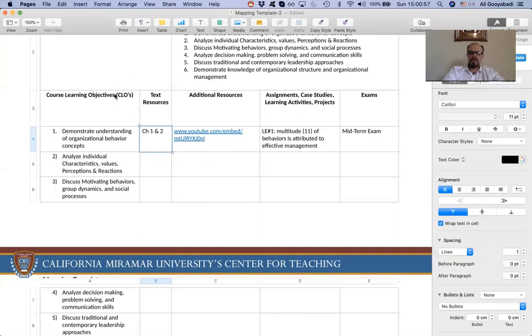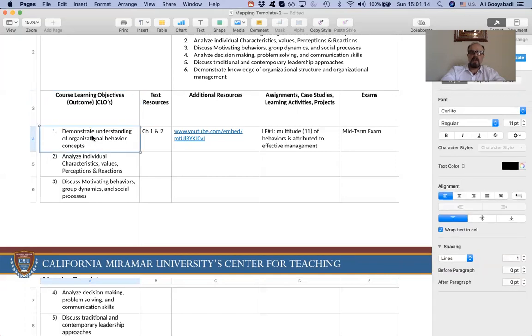Now you might say, why is it objective? Why is it not outcome? We could change it. In reality, both are the same. So here, let me just say outcome, just to stand clear. Now, it doesn't matter how you look at it, as long as you understand there should be a mapping between a particular course learning outcome or objective, the chapters that refer to this particular CLO, any additional resources, any of the assignments that specifically deal with this particular CLO, and if in an exam.